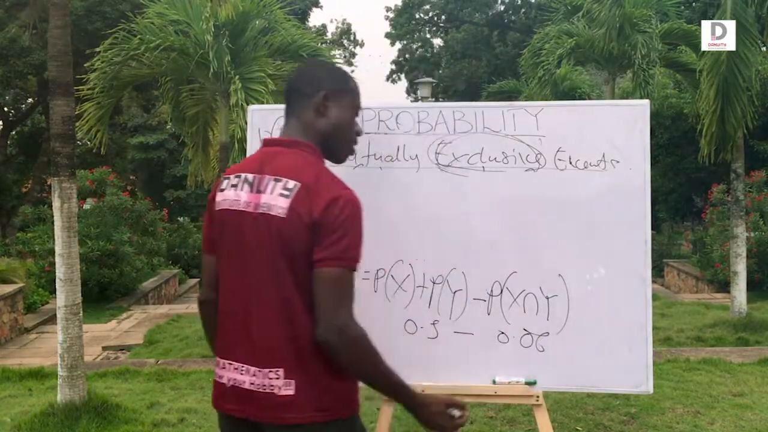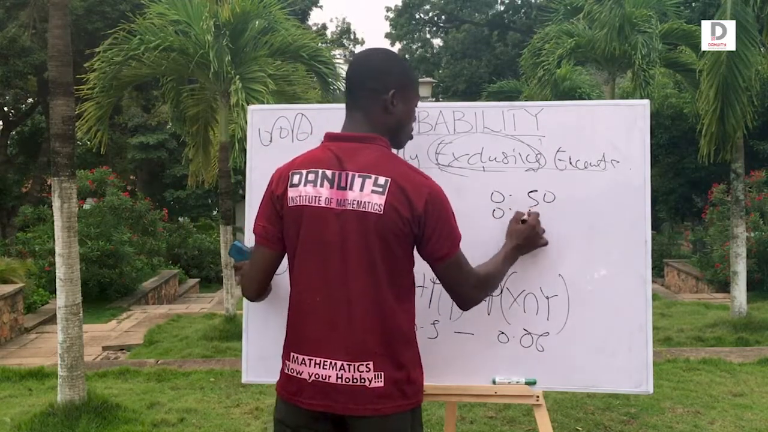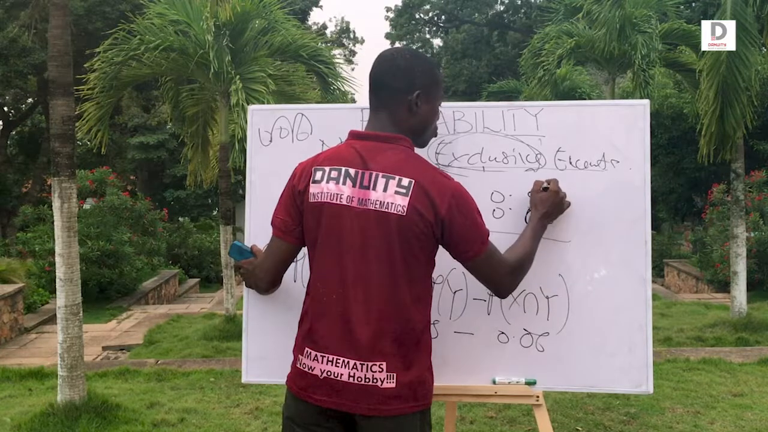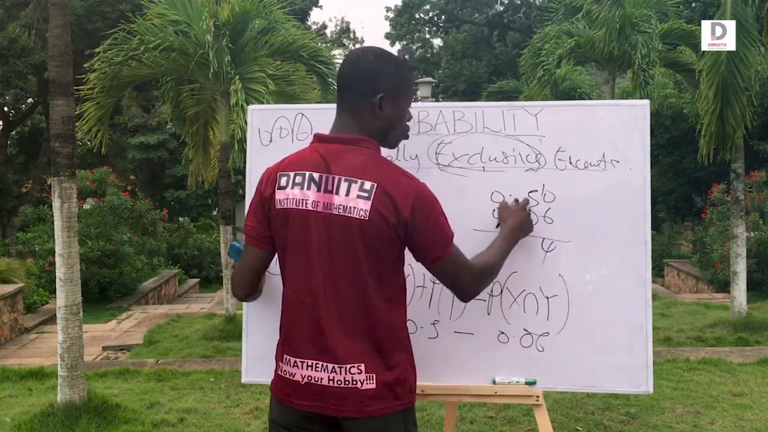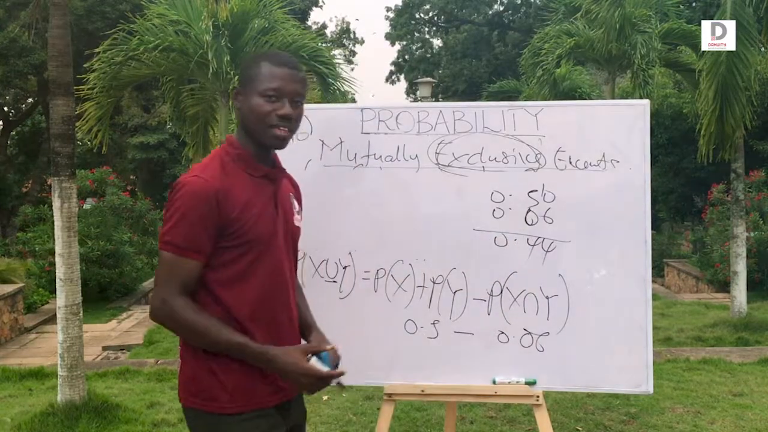That will be your final answer. Let's see, 0.5. So this is 0.06. This is what? 10. Supply got what? 4. This is what? 4. So 4, 2.0. So you get 0.44. That will be your probability.